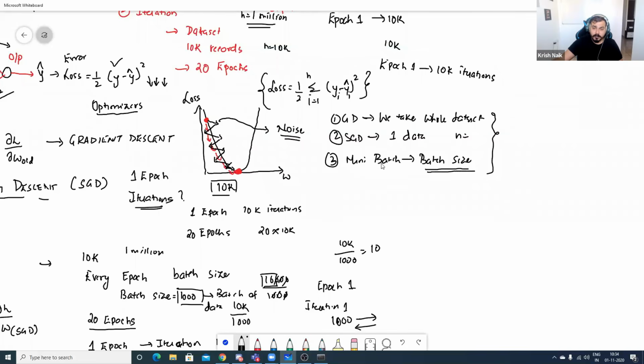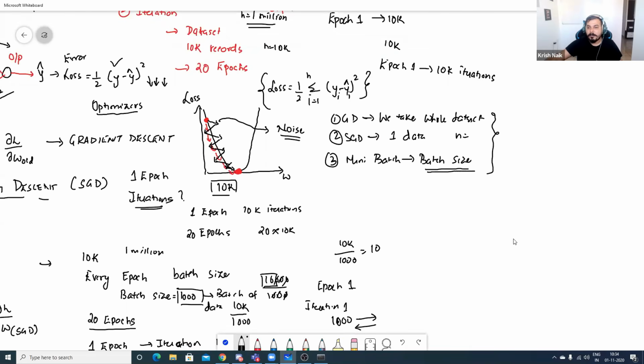And remember, when we are taking mini batch SGD, our convergence will not be smooth like gradient descent. I told you why. Because we are taking the batch, the neural network does not know the whole data. So the route may be a little bit different. It may not be as smooth.